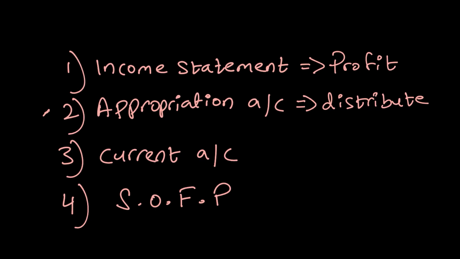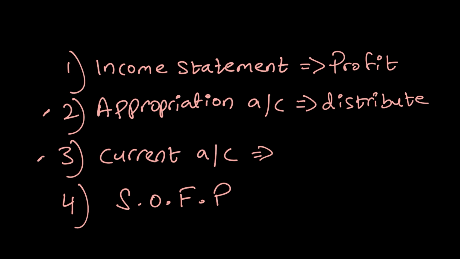After we have distributed our profit, we will draw something called a current account. What a current account will do is it will be one way to view how profits, salaries, and everything would eventually impact your capital account.